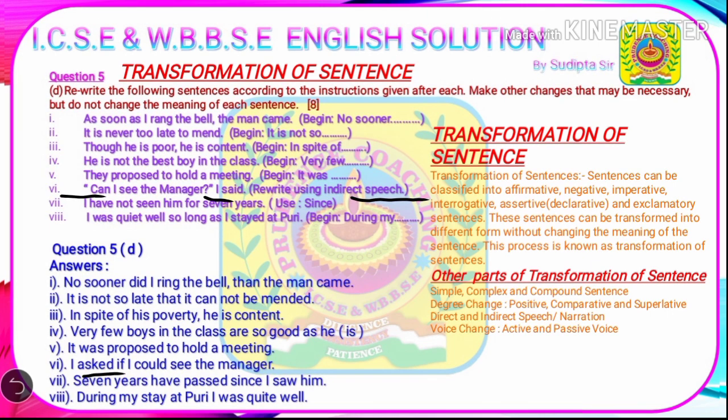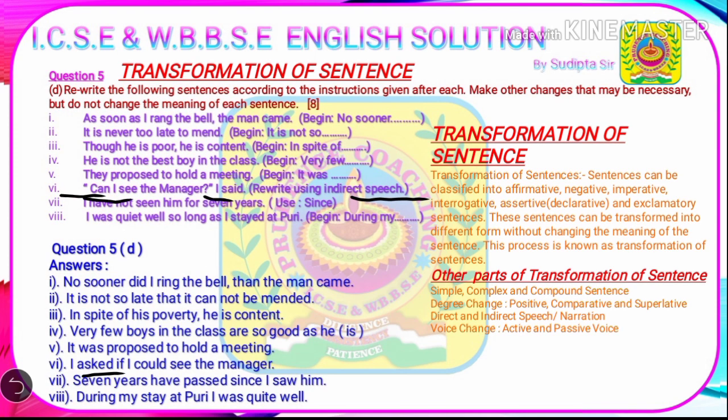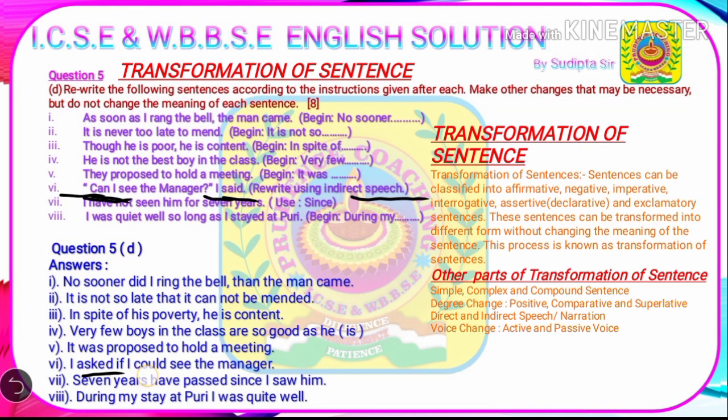So, I asked, and there is no question word, there is the modal can, so we'll use if. I asked if I could see the manager. As there is said, this is past tense, so we'll have to use the past tense of can, so it will become could. So the final answer is, I asked if I could see the manager.